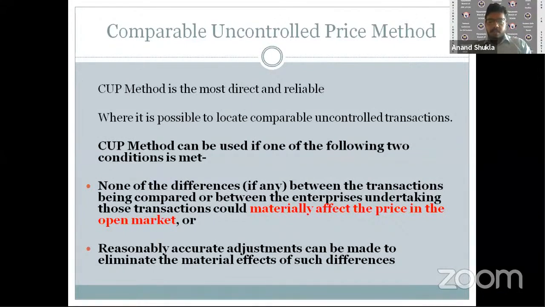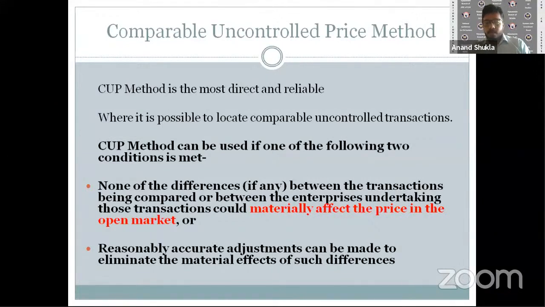The transaction must be of a similar nature, a like-for-like transaction. The major problem with this method is the lack of availability of data, because we may not always get a similar kind of transaction, either within the same entity or elsewhere.